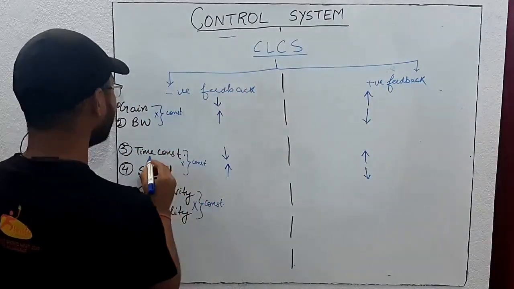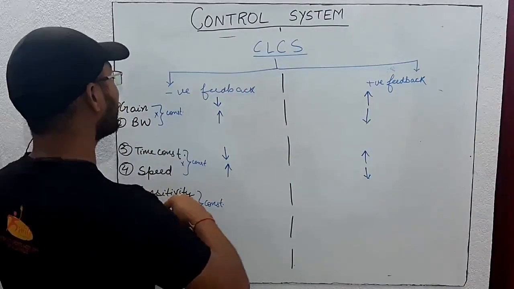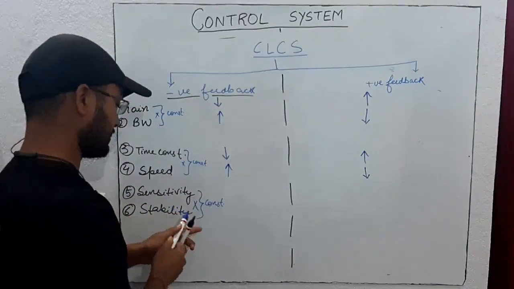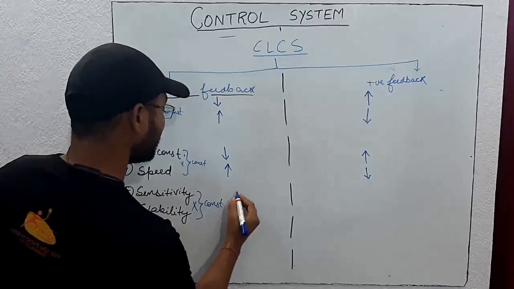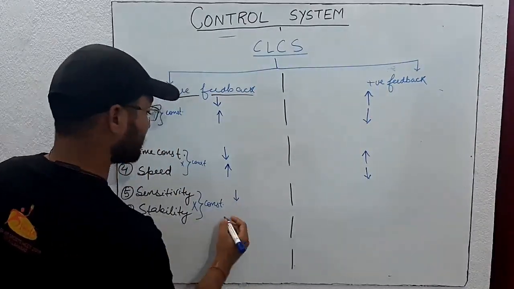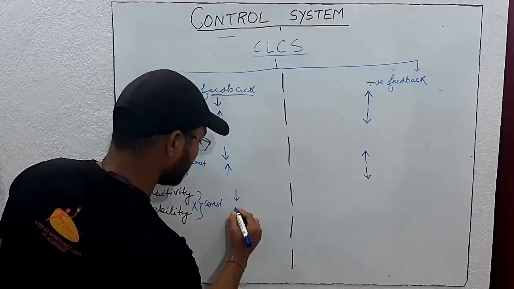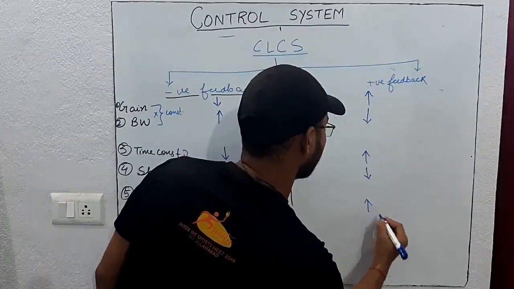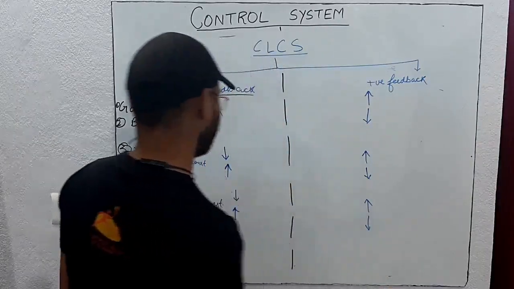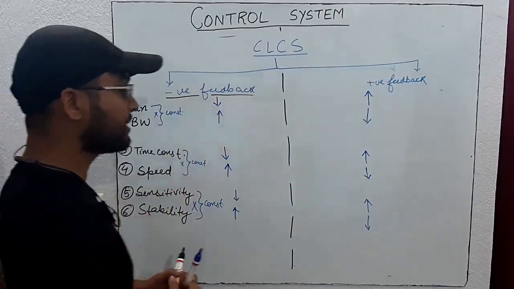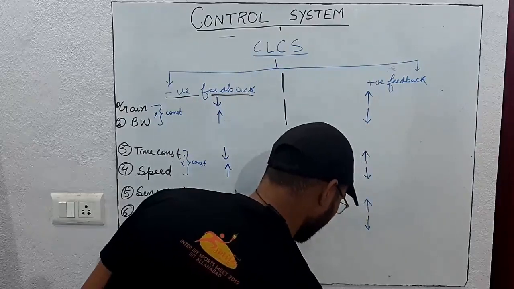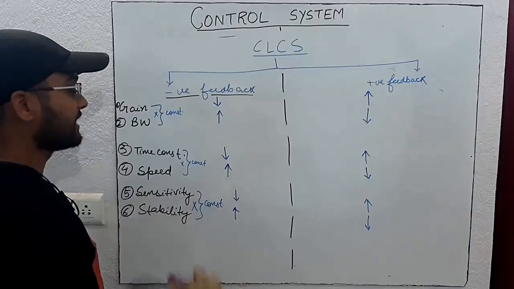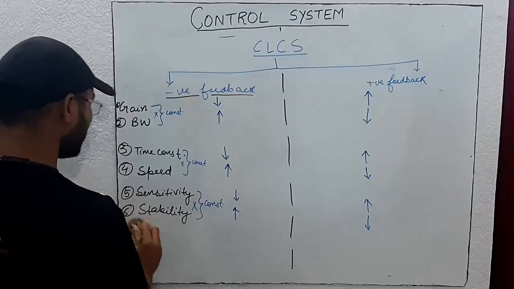Negative feedback system is faster because time constant is less and speed is high. Sensitivity decreases in negative feedback, that's why stability increases. In positive feedback, sensitivity increases and stability decreases. So remember these basic performance measures of the positive feedback and negative feedback. Note down in the notebook.